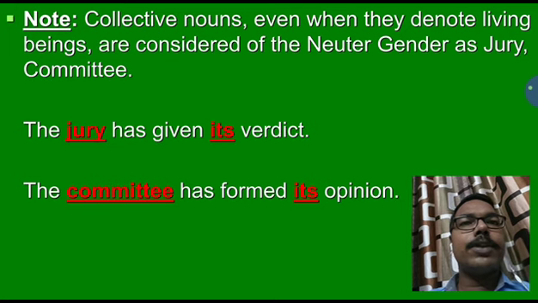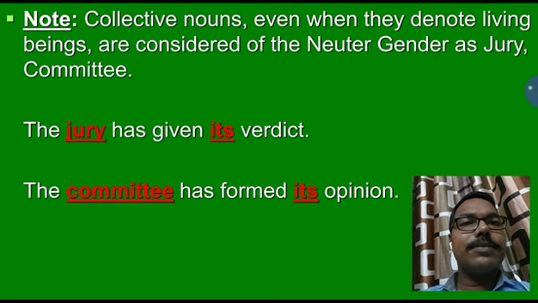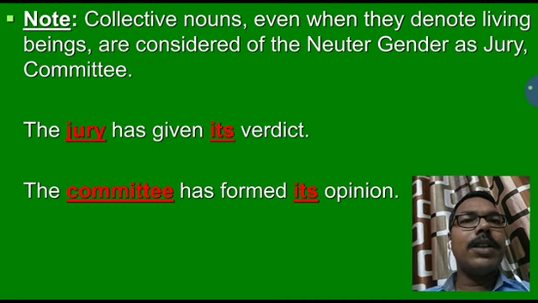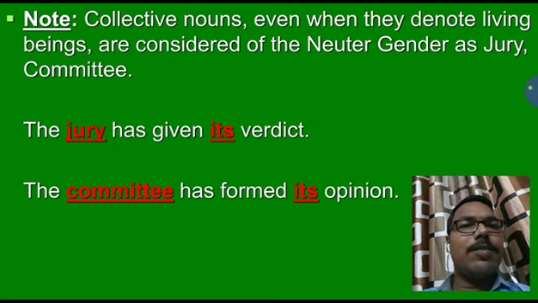A very important note, students: collective nouns, as I have already told you in the neuter gender examples, even if they denote living beings, are considered of the neuter gender, as jury, committee, crowd, bunch, etc. For example, the jury has given its verdict.